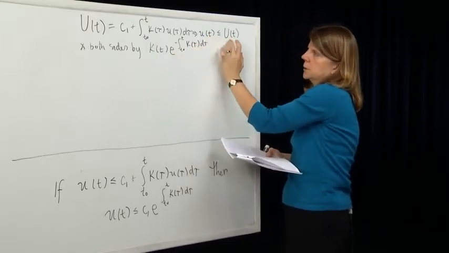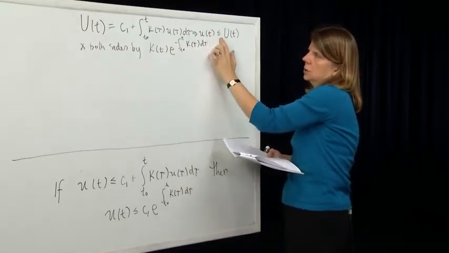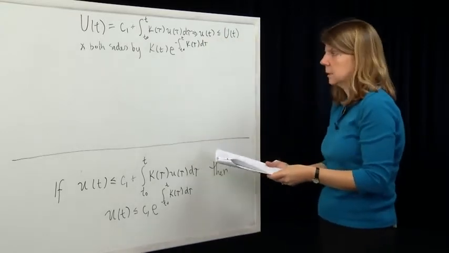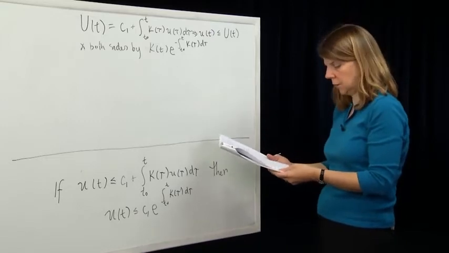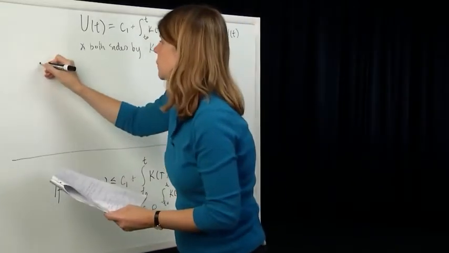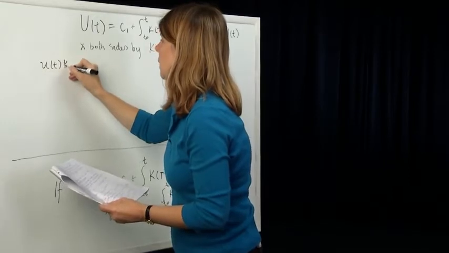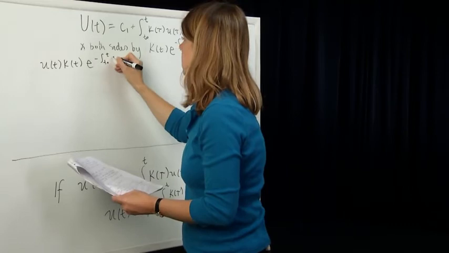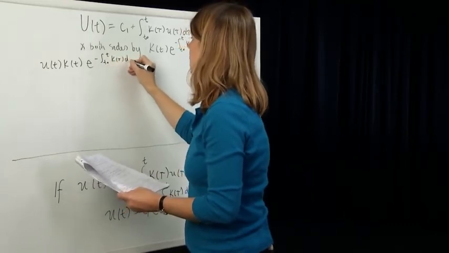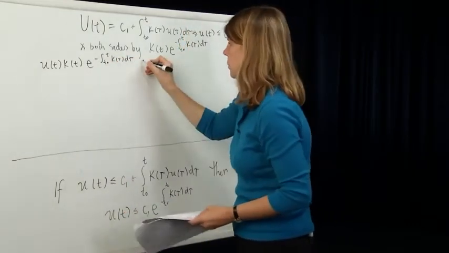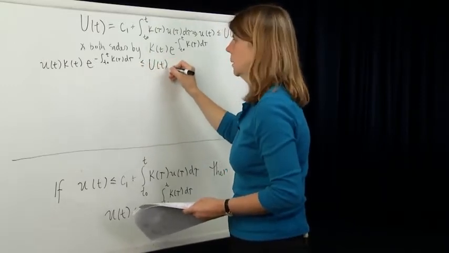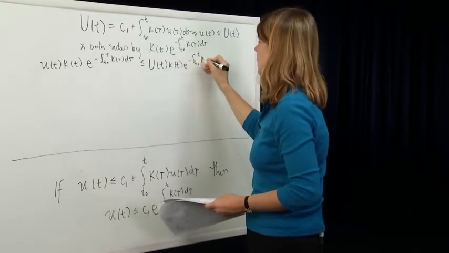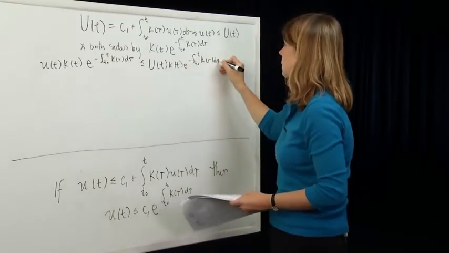If you multiply both sides of an inequality by a non-negative function, the inequality will be maintained. And so we end up with the following: u of t, k of t, e to the minus integral from t0 to t of k of tau d tau is less than or equal to capital U of t, k of t, e to the minus integral from t0 to t of k of tau d tau.